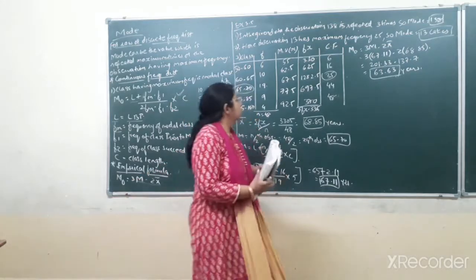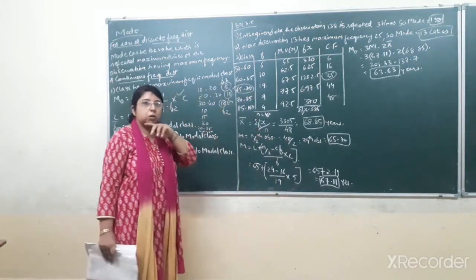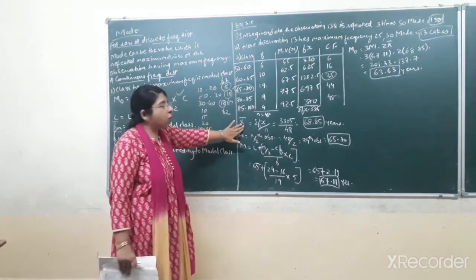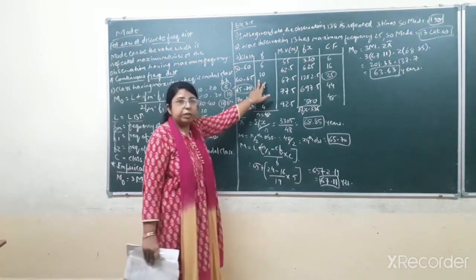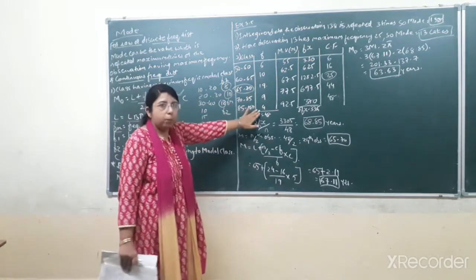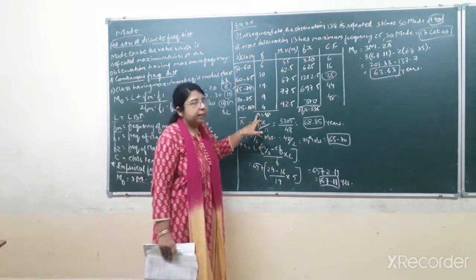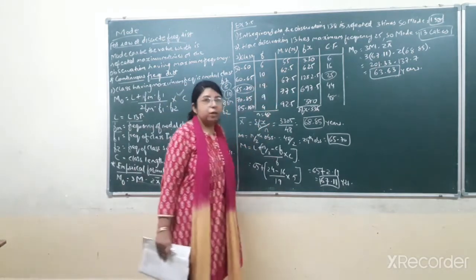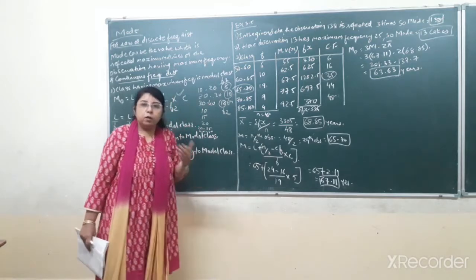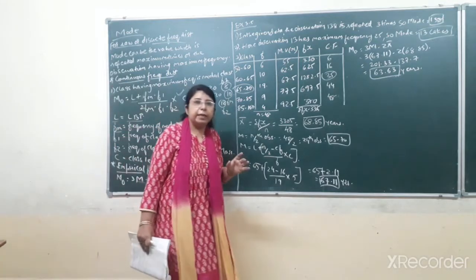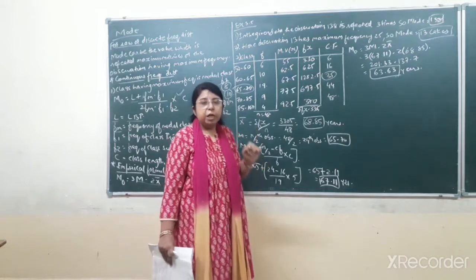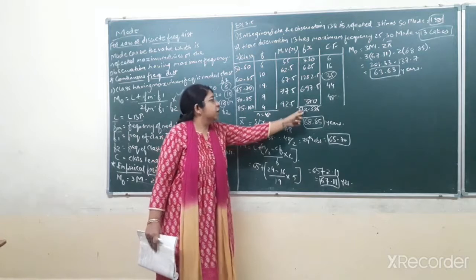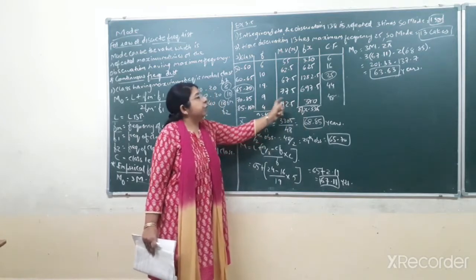Okay, so let us move on to the calculation of the third sum. As you can see on the board, I have done the calculation. First of all, the classes I have written in the first column. Second one, that is frequency, is also given to you in the question, as it is I have copied. The total of the frequency, that is n, is equal to 48. Next one, that is mid value. Now students, if you don't forget, in case of mean, in order to find sigma fx, you will get it by multiplying f into x.